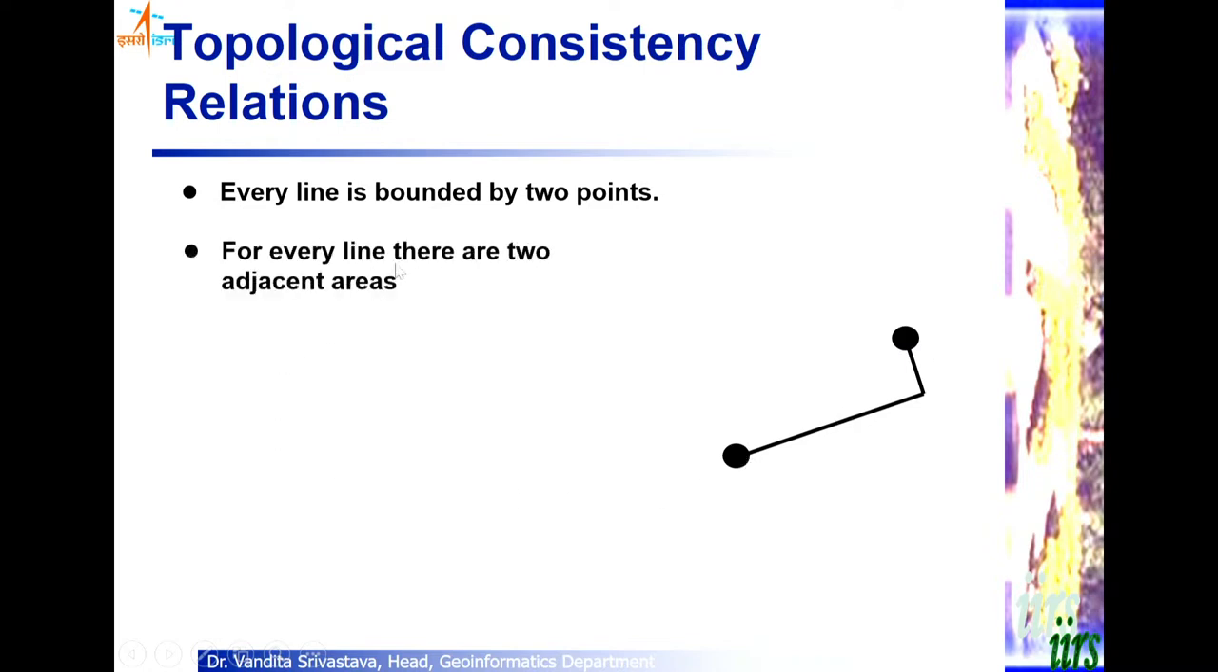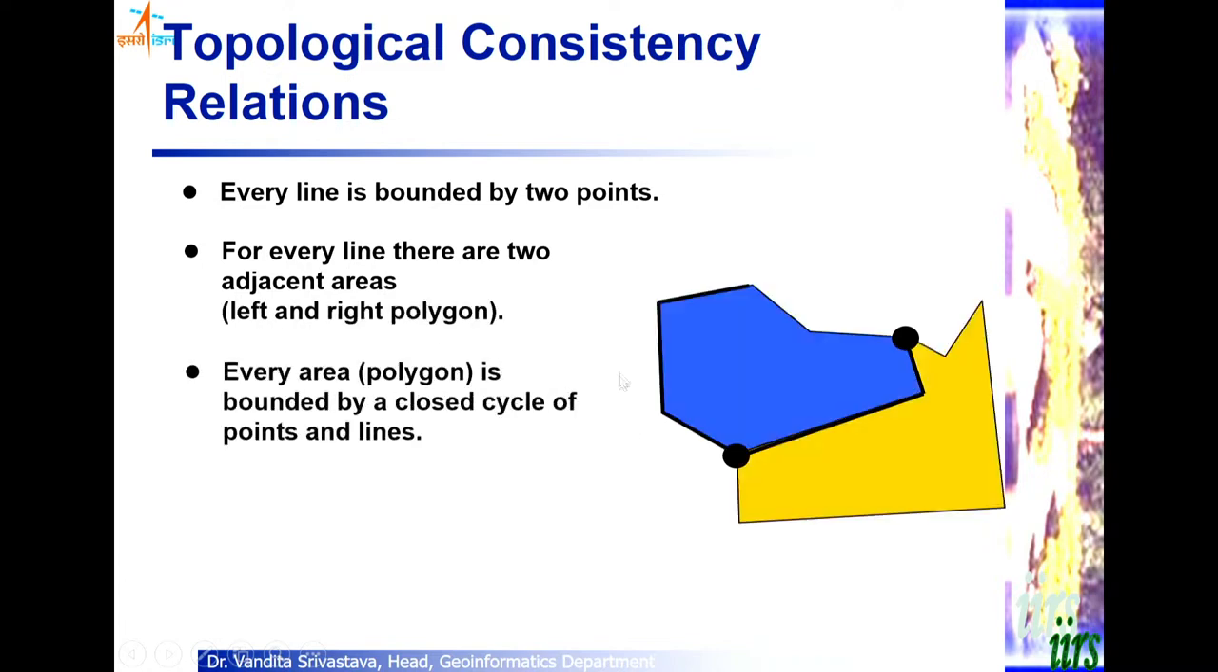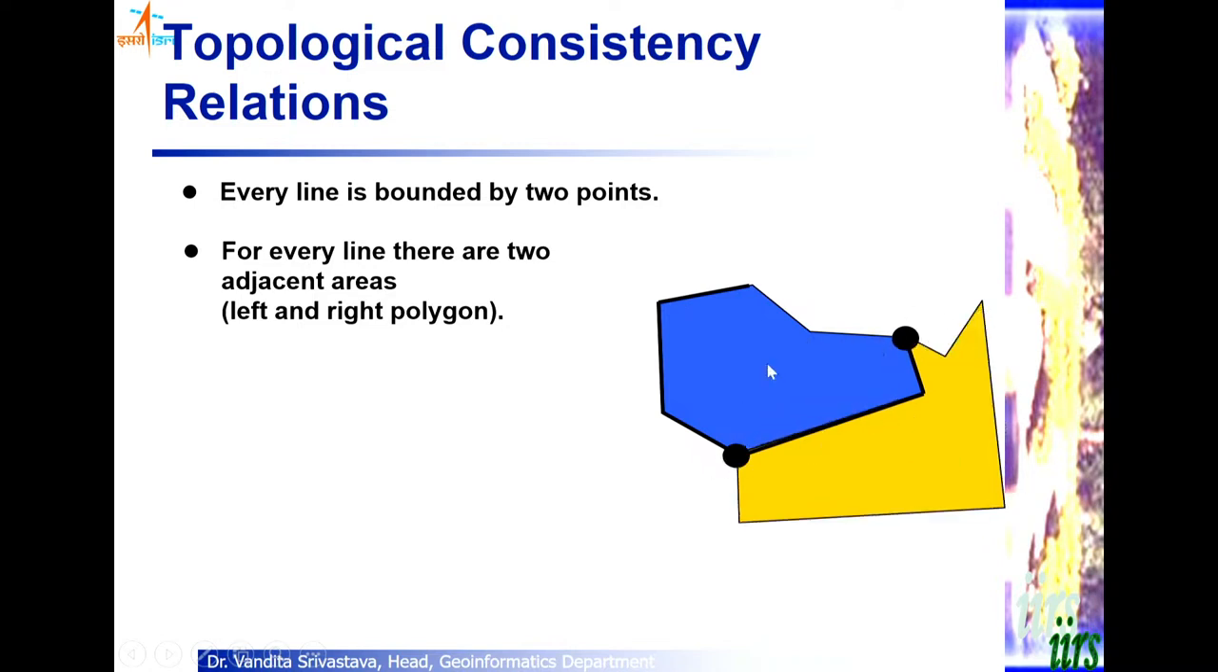Then for every line there are two adjacent areas, for example, left polygon and right polygon. So for this line, if I digitize it like this, then this is the left polygon, this is the right polygon. If I digitize from here to here, then this will become left and this will become right. So the direction of the line decides which is to the left and which is to the right. So direction is also important.